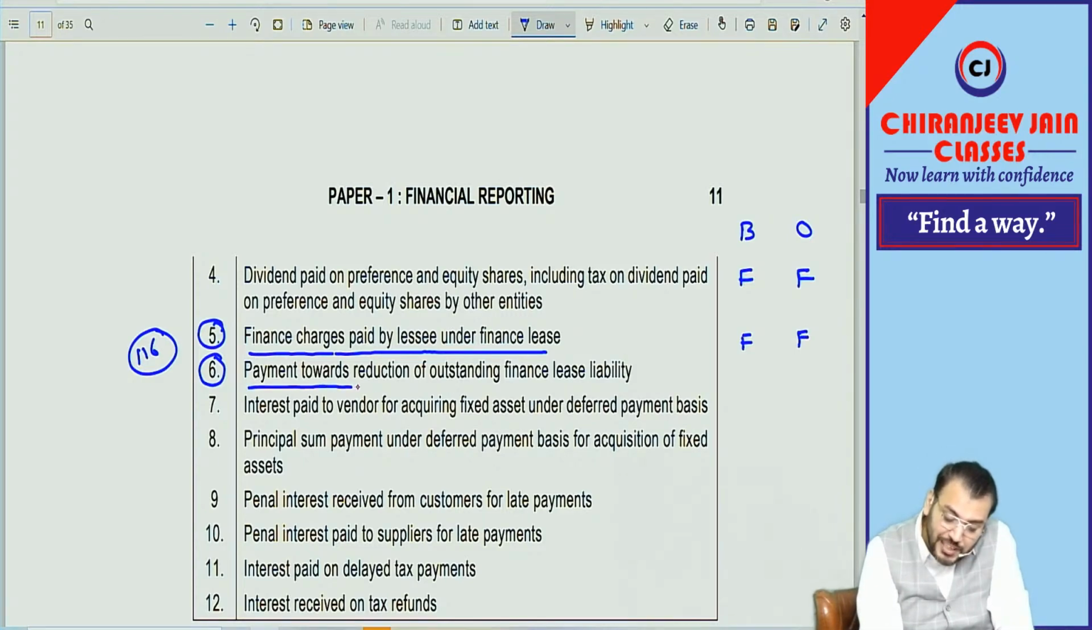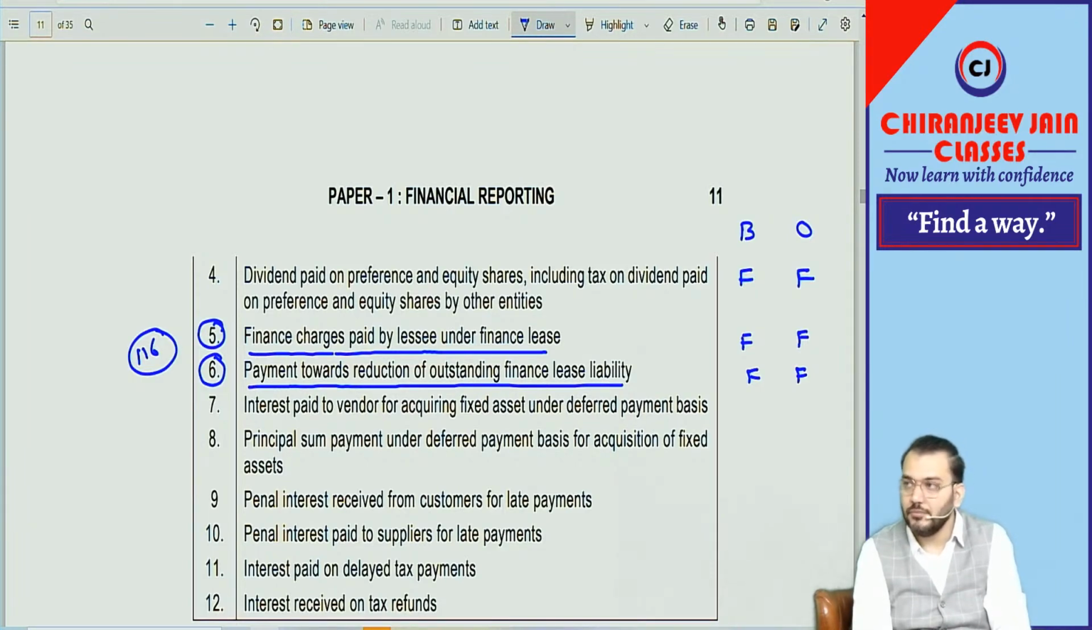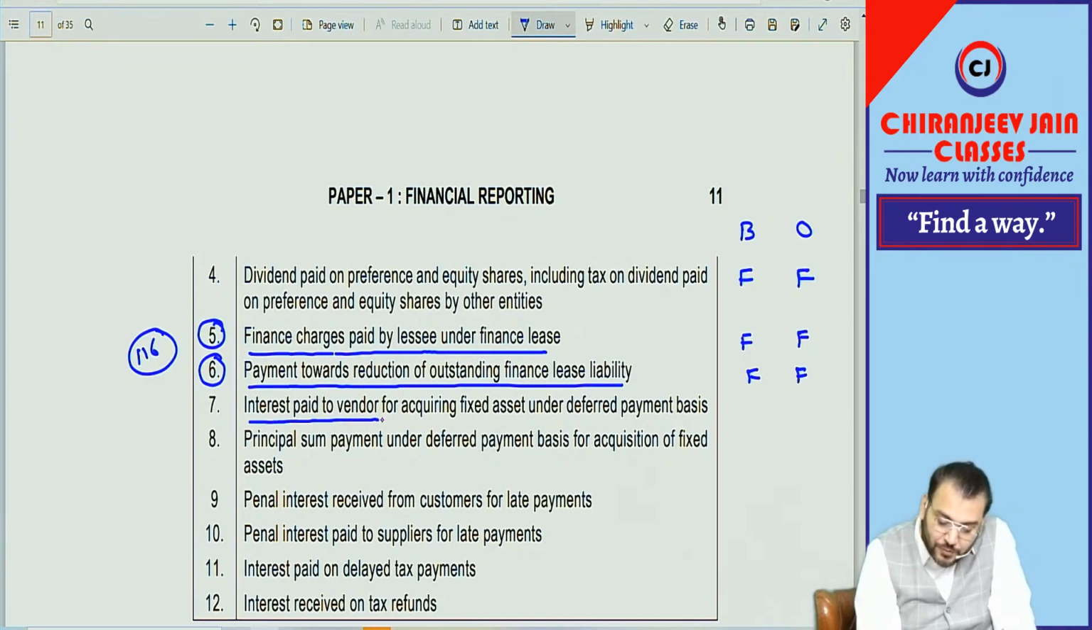And payment toward reduction of outstanding financial liability. So this is nothing but repayment of borrowing. Repayment of borrowing will also be what? Financing activity for both. This is borrowing taken now. So for a banking company, if they have taken borrowing, that will be financing activities only. Understood? Correct.